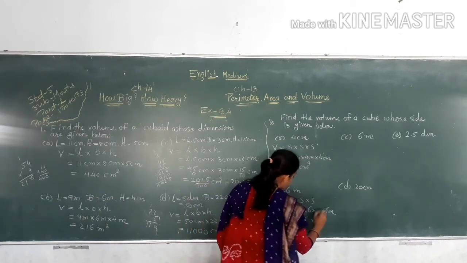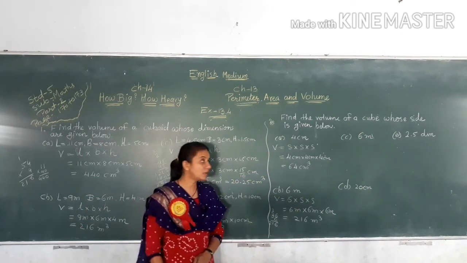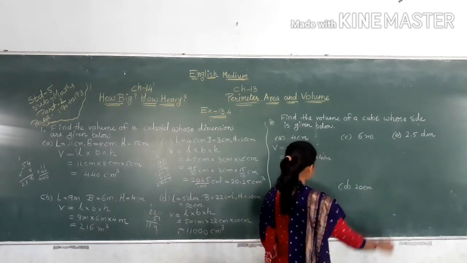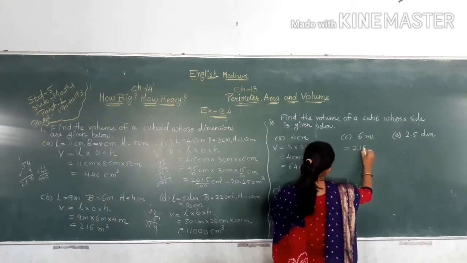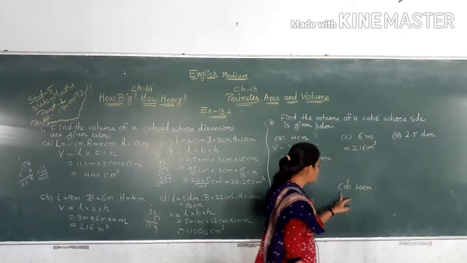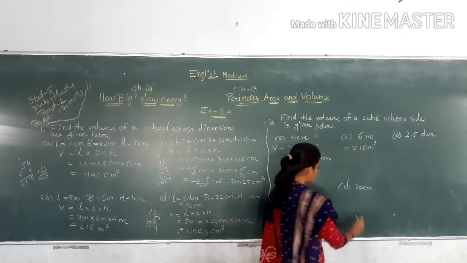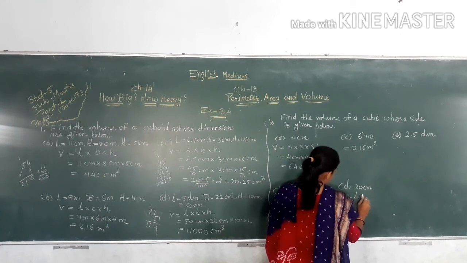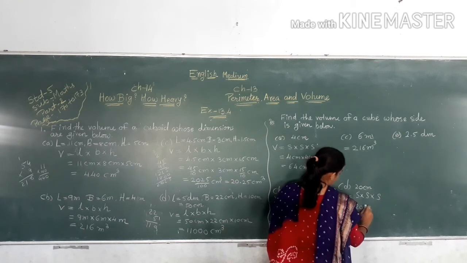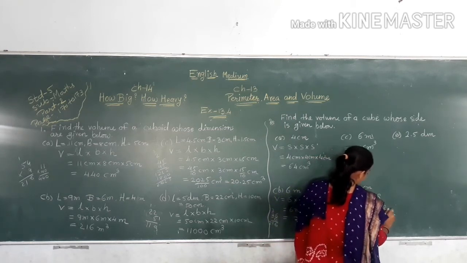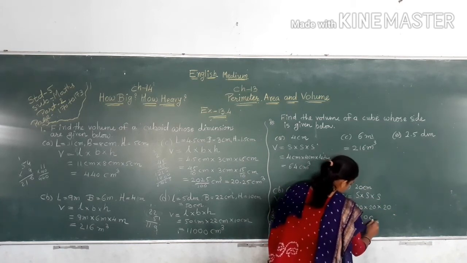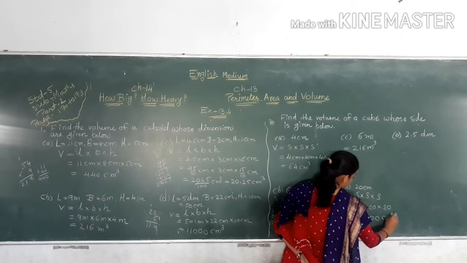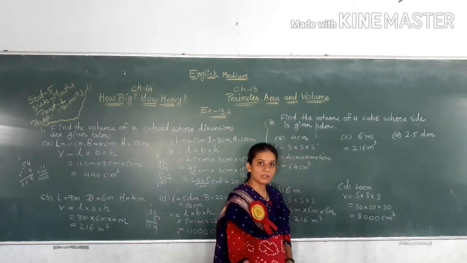216 meter cube. Now next one here, 6 meter again, so that volume is 216 meter cube. Now D, 20 centimeter. So V is equal to S multiply S multiply S. 20 multiply 20 multiply 20. 2 2s are 4, 4 2s are 8. 8,000 centimeter cube.